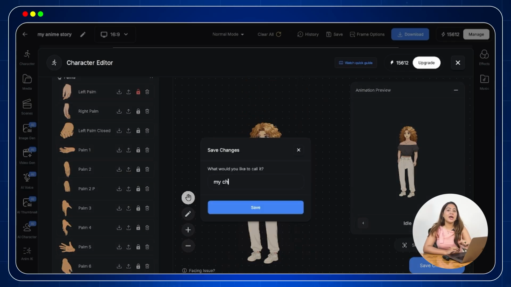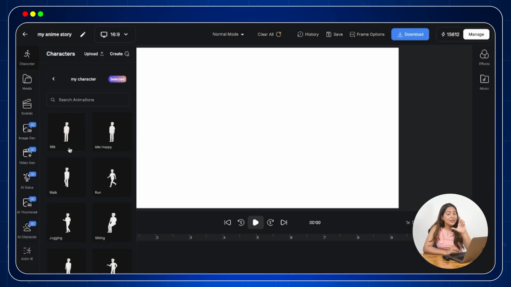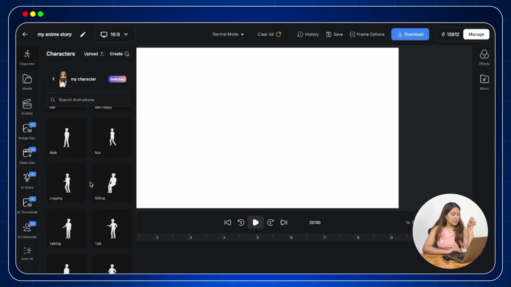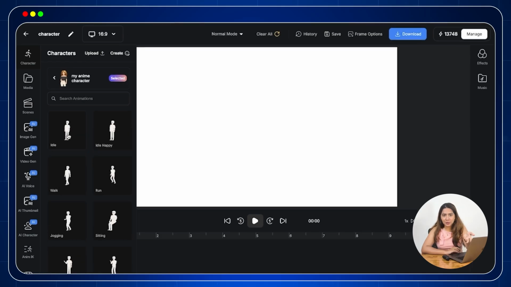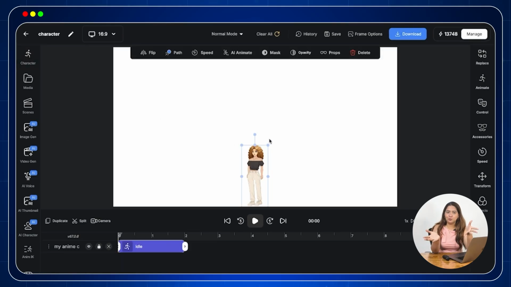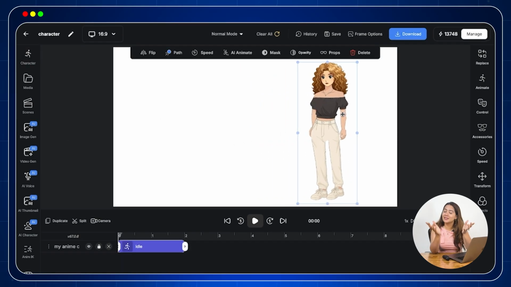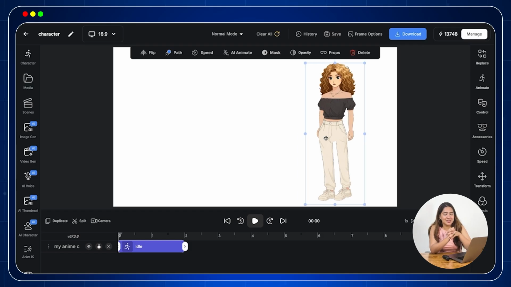Name your new character and it will now appear in your character library under that saved name. You can confirm by searching once in your library. Now, once you have found it, just select it, add any animation of your choice and boom. Your customized character is ready to shine in your animations. Similarly, now with this tool, you can make n numbers of characters of your own choice that suits best in your story.